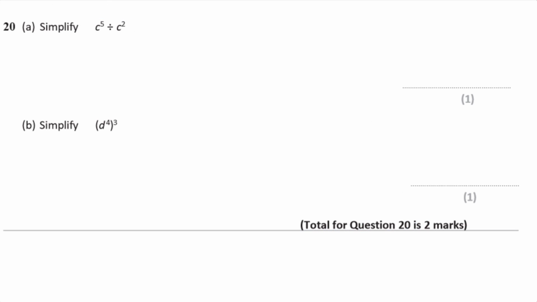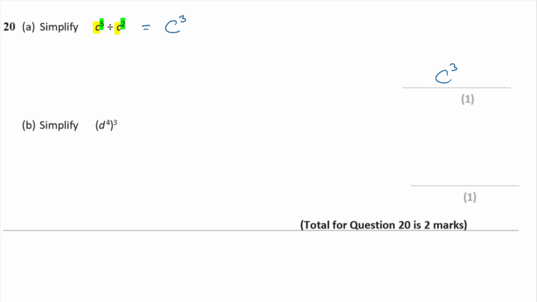Question 20, simplify c to the power 5 divided by c squared. Okay, now this is a laws of indices question. I've got 2 numbers with the same base that I'm dividing, so I'm just going to subtract one index from the other then, aren't I? So c to the 5 divided by c squared is going to be c to the 5 take away 2, that's c to the 3. Okay, c to the 3.